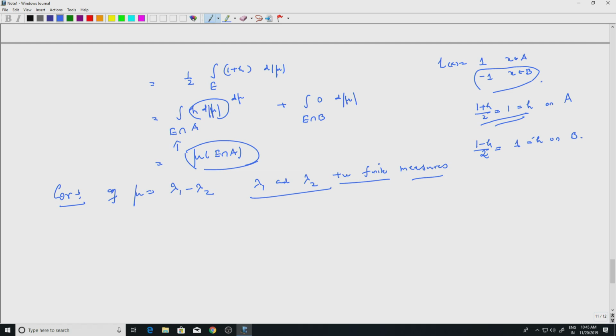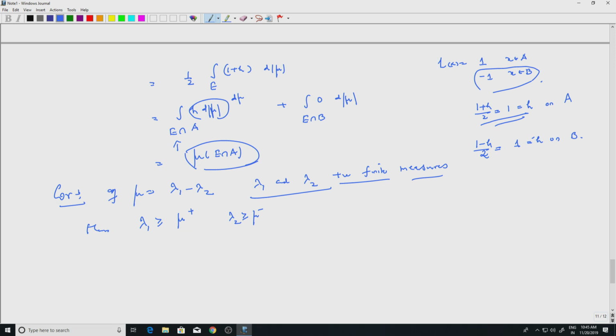This is an arbitrary collection, lambda 1 and lambda 2. Then lambda 1 is greater than or equal to mu plus and lambda 2 is greater than or equal to mu minus. So, these are the smallest positive finite measures you can get.